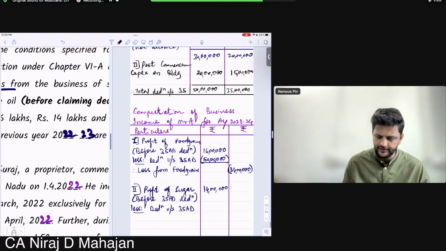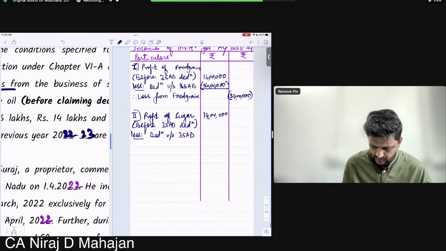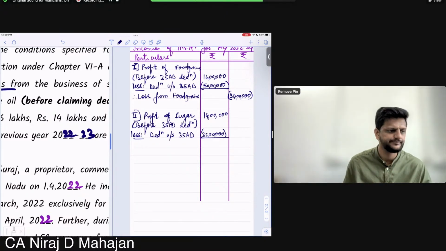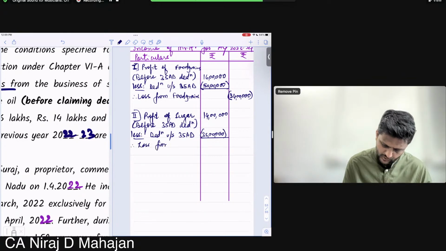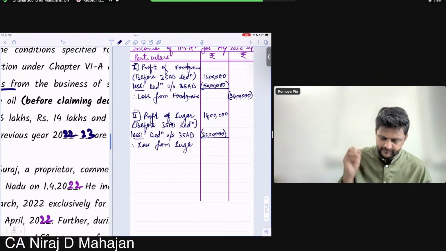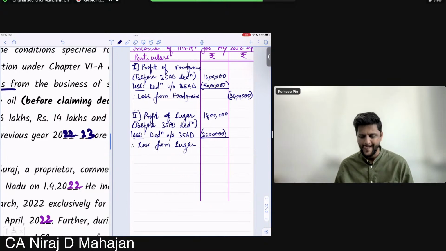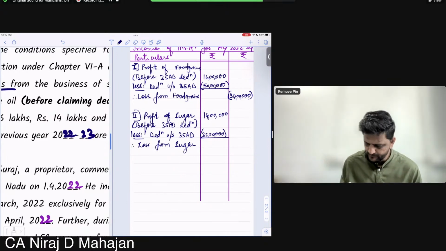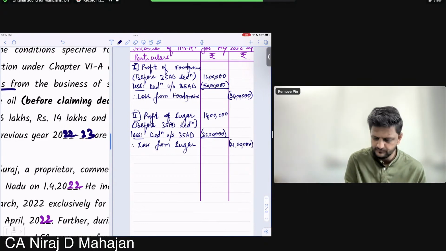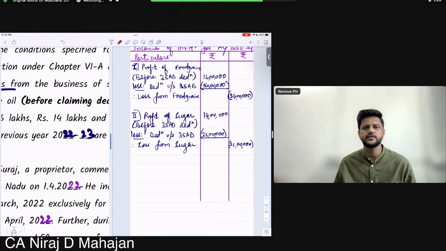How much have we calculated? 35 lakhs. This also turns into a loss. Loss from sugar, again a specified business. Specified eligible business. How much? 21 lakhs, sorry, not 19. It is a loss. Please put it in brackets.